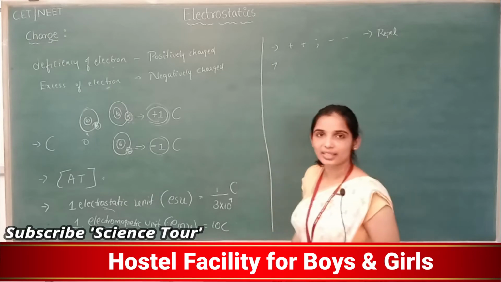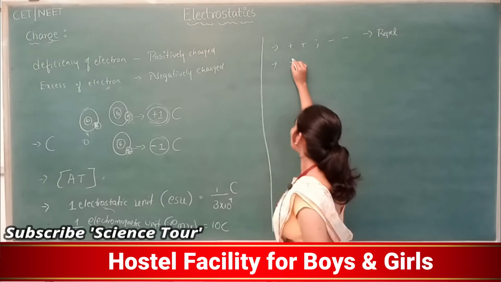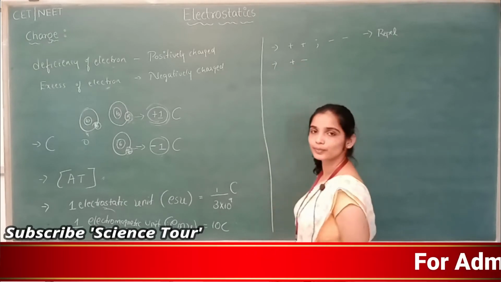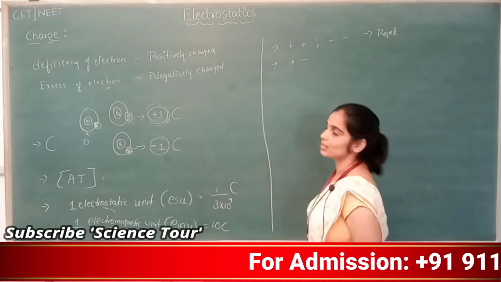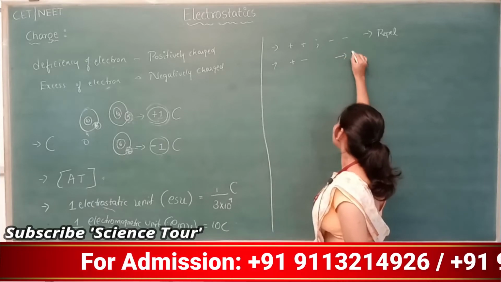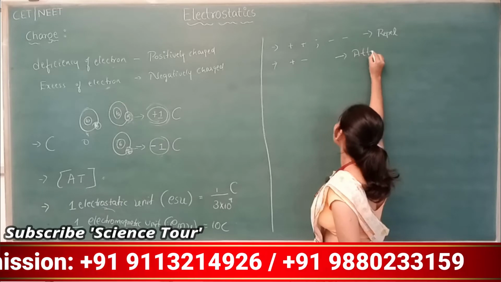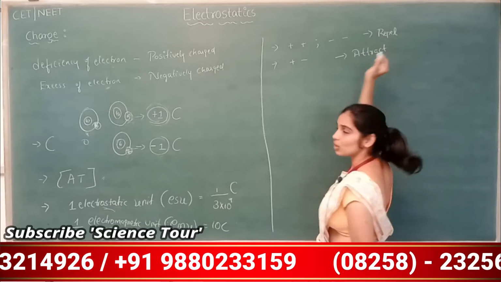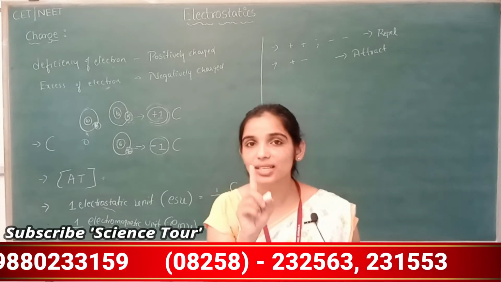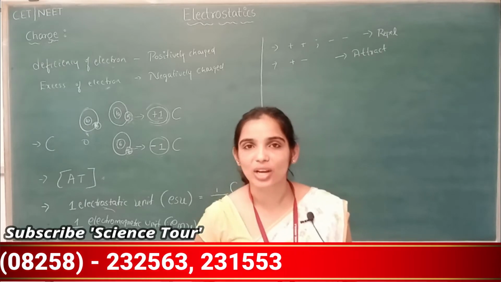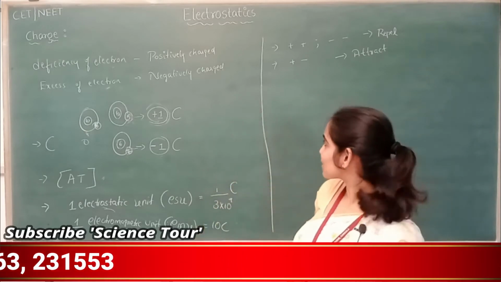Unlike charges attract each other: positive and negative, this is unlike charge. They attract each other.